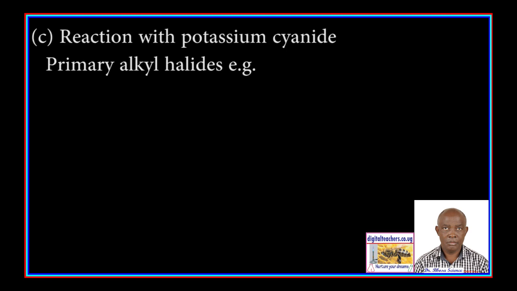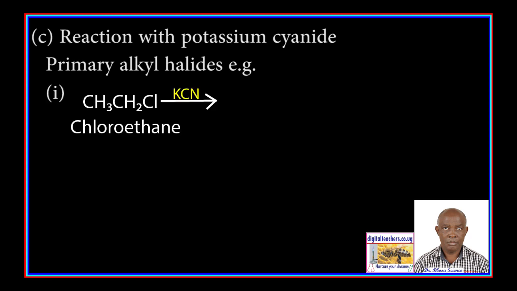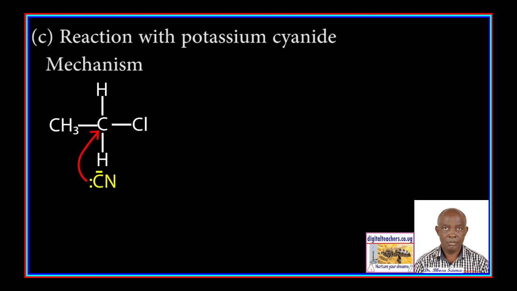Primary alkyl halides. For example, chloroethane reacts with potassium cyanide to form propanenitrile. In the mechanism, the cyanide ion donates a pair of electrons and bonds with the carbon atom carrying the chloride ion, as the bond between that carbon atom and the chlorine atom breaks to form propanenitrile.